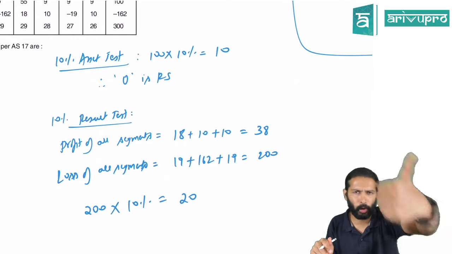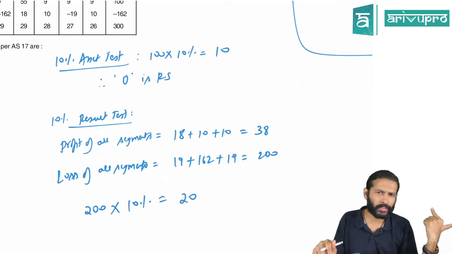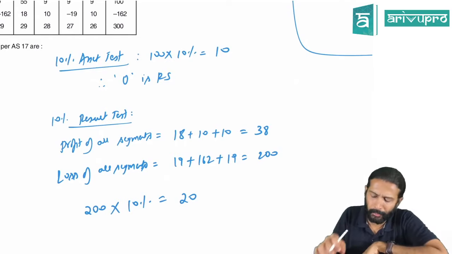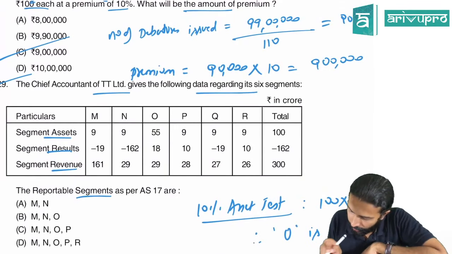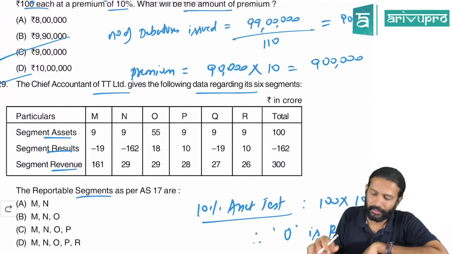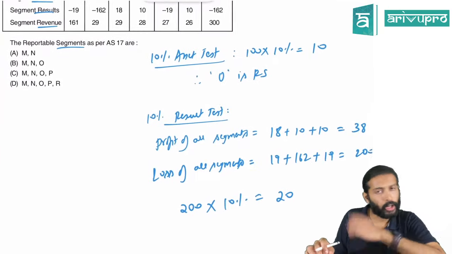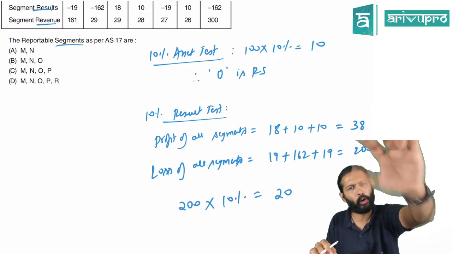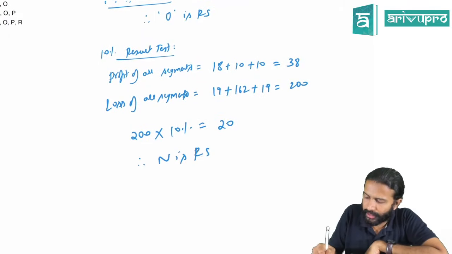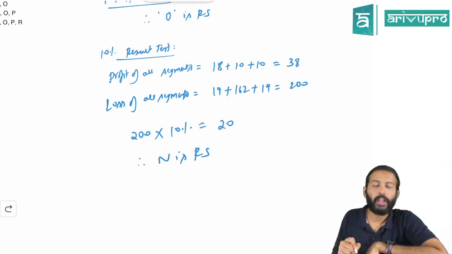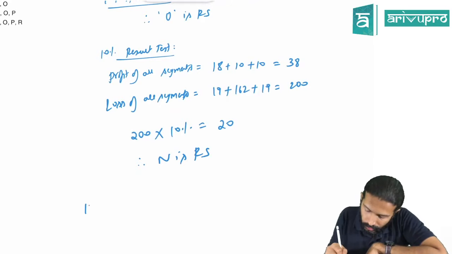Whichever segment has a profit of at least 20 or loss of at least 20 becomes a reportable segment as per the result test, which is having 20. If you check, everything is less than 20. Only one is having 20 or more. That is N. It could be 20 of profit or 20 of loss, doesn't matter. So therefore, N is reportable as per the result test.